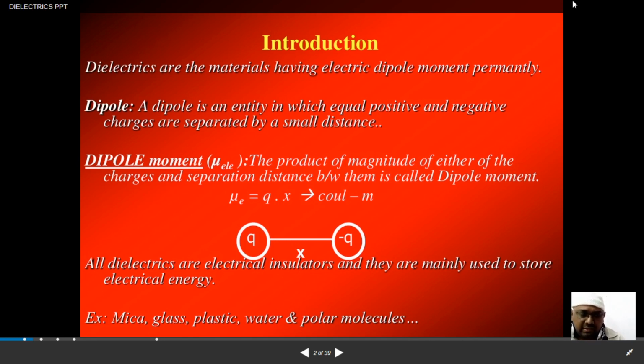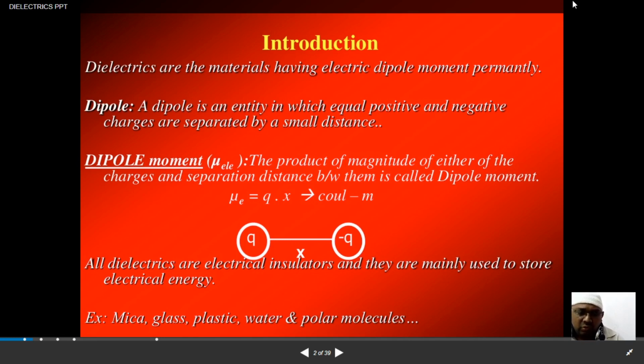Dielectrics are the materials in which the electrons are very tightly bound. So we say that dielectrics are the materials which have a permanent electric dipole moment. What is the meaning of a dipole? A dipole is a parameter in which you have two opposite charges separated by a very small distance.